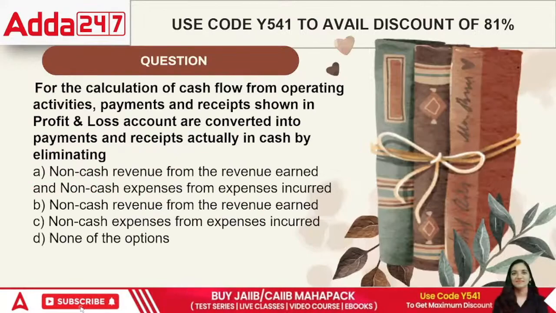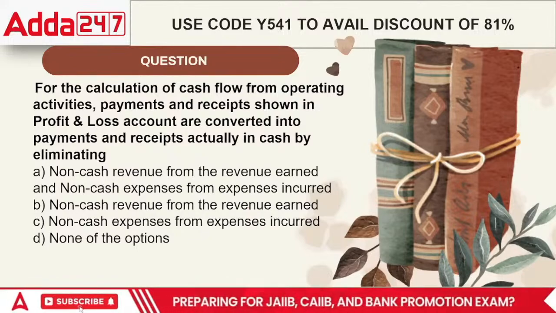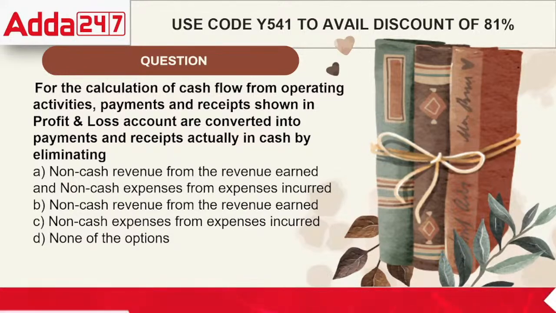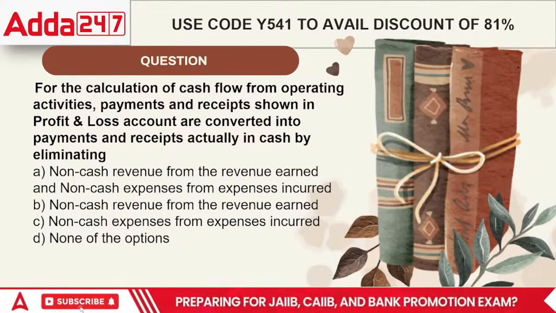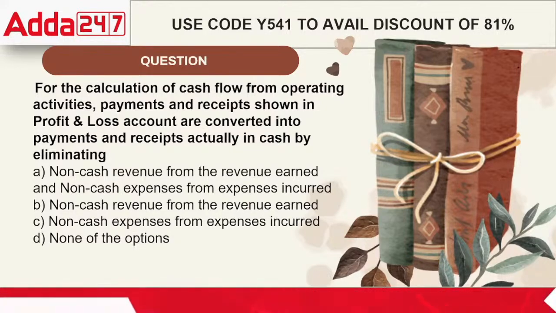Next point, for the calculation of cash flow from operating activities, payments and receipts shown in P&L are converted into payments and receipts actually in cash by eliminating non-cash revenue from the revenue earned and non-cash expenses from expenses incurred, the non-cash revenue from the revenue earned or non-cash expenses from expenses, or none of the above.